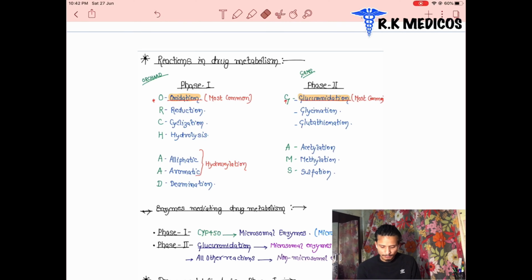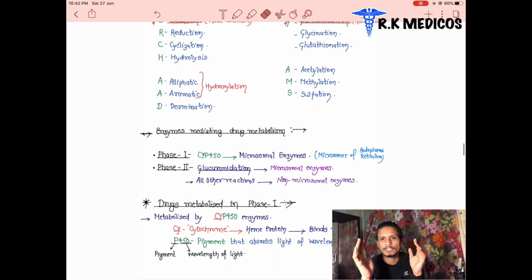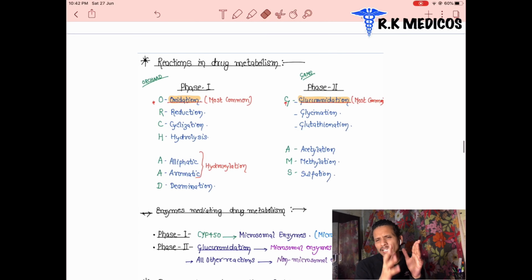We are seeing here some relations to drug metabolism. Suppose a drug is metabolized in our body. What are the processes related to the metabolism of drugs? The metabolism of drugs is basically done in several ways in the first phase and second phase. In the first phase, what are we doing? Breaking down of the drugs.